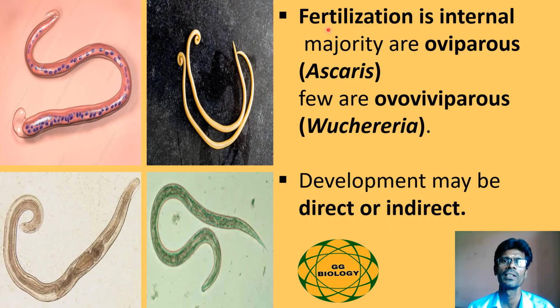Fertilization occurs inside the female body and hence is internal. The majority of the roundworms are oviparous, which means they lay eggs, as in case of Ascaris, and very few are ovoviviparous, which means the development of the embryos takes place inside the female body, as in case of Wuchereria bancrofti. Development may be of direct as well as indirect type.